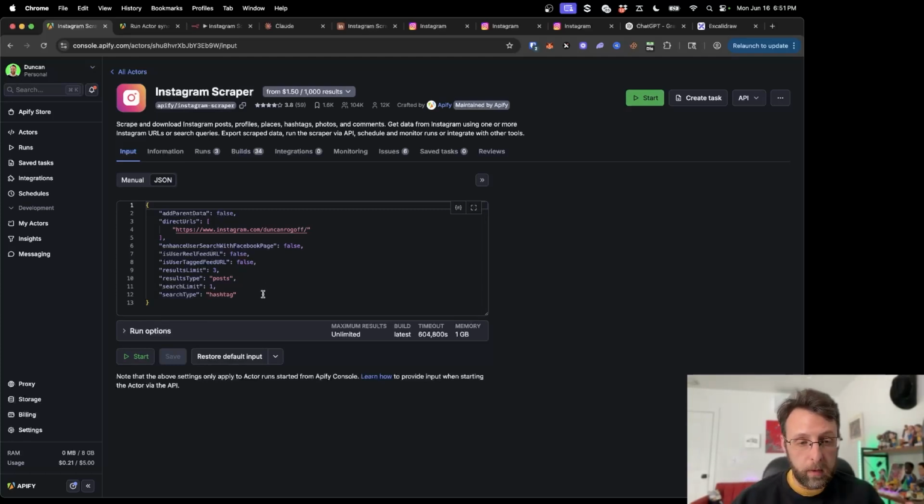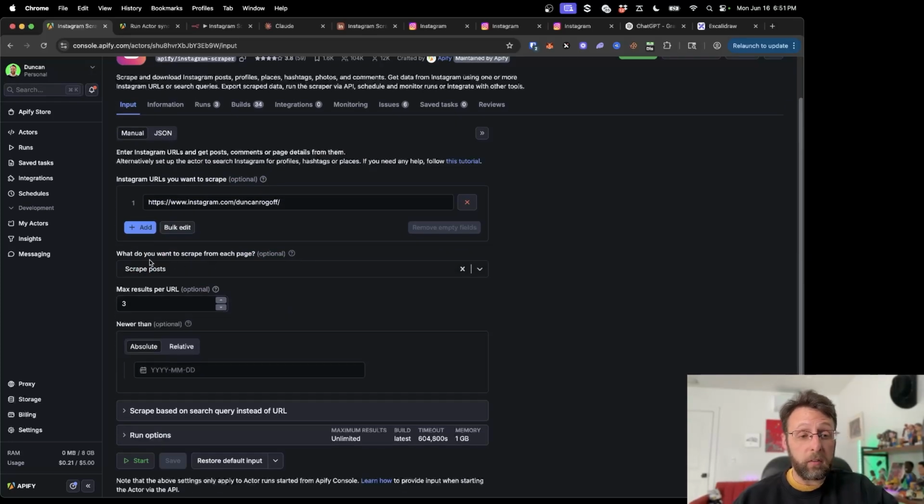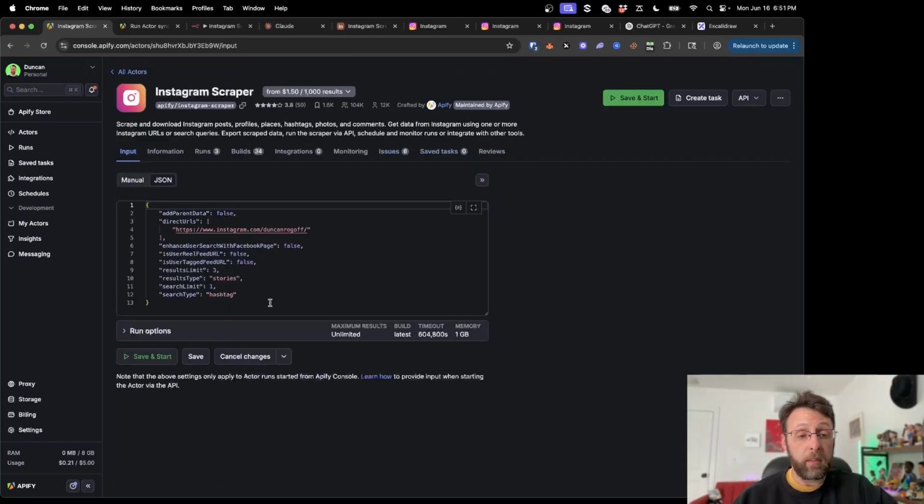I know this might look confusing. Don't worry too much about it. The most important thing really is the URLs here and then the limit of results. So not such a big deal. And this result type, post. Because if I come back into manual here, you can see it asks what do you want to scrape from each page? This is post. And if I just change this, I can do scrape profile reels. And if I come over to the JSON, you can see the result type has changed from post to stories. And so we're going to want this too.